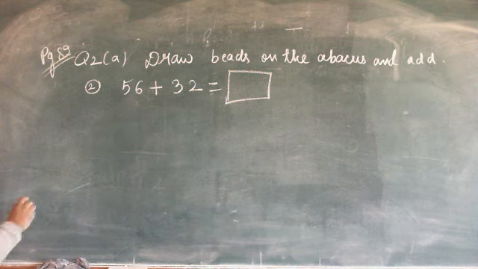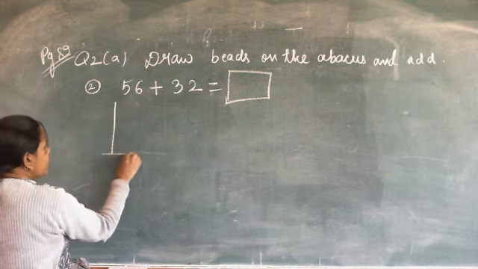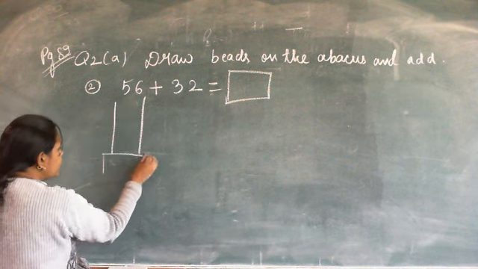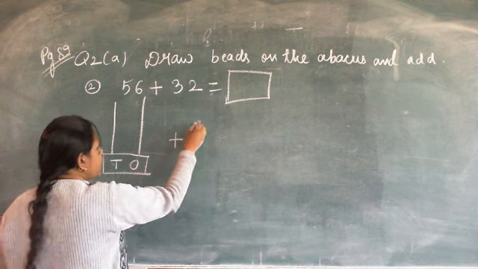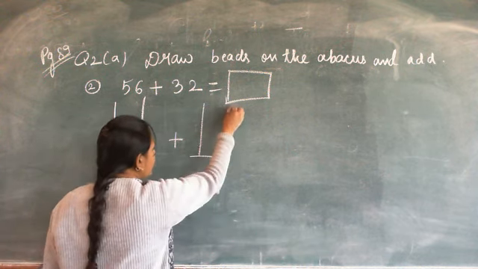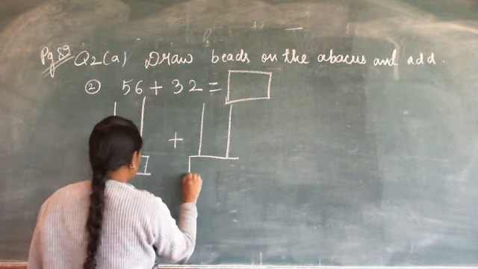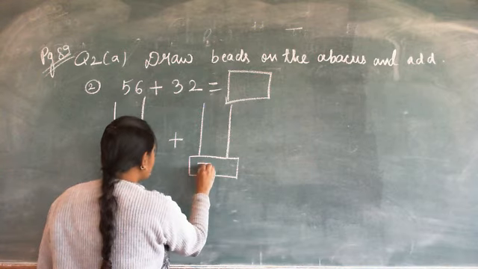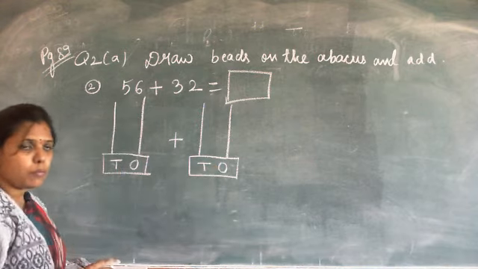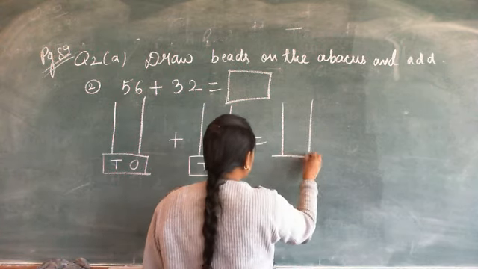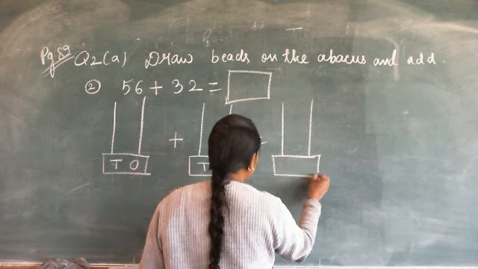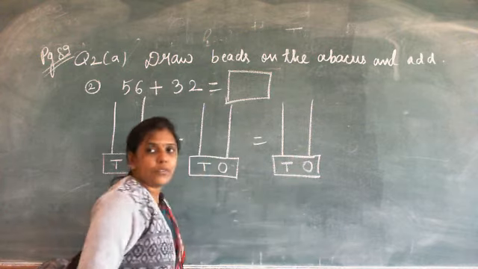Now draw the abacus. One abacus for the first number, T and O. Then place a sign of plus here. Now draw the second abacus. The second abacus is for the second number, and here the third abacus, and the third abacus is for your answer.